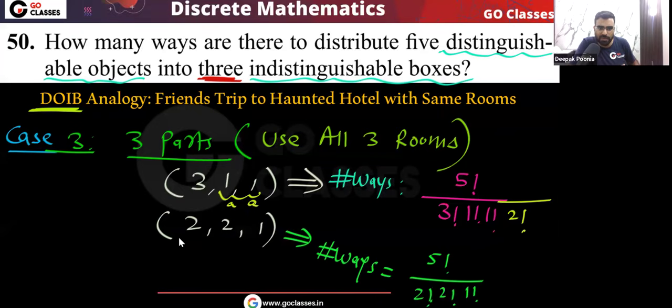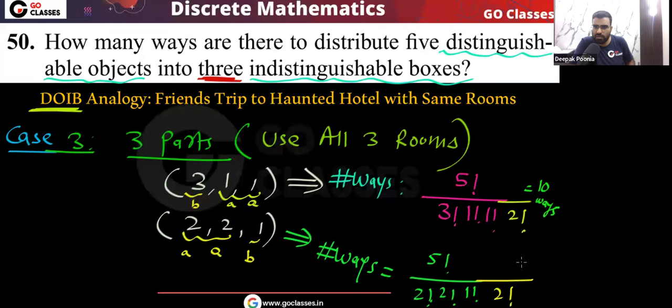And remember, again there is a repeated value. Here you have A, and this is B, here also this is B. So you can see that we need to divide by 2 factorial. Okay, is this point clear? That's it. So now you can just do the addition. Here, the final value that you got, what is that? Let me know. Here this is 10 ways.